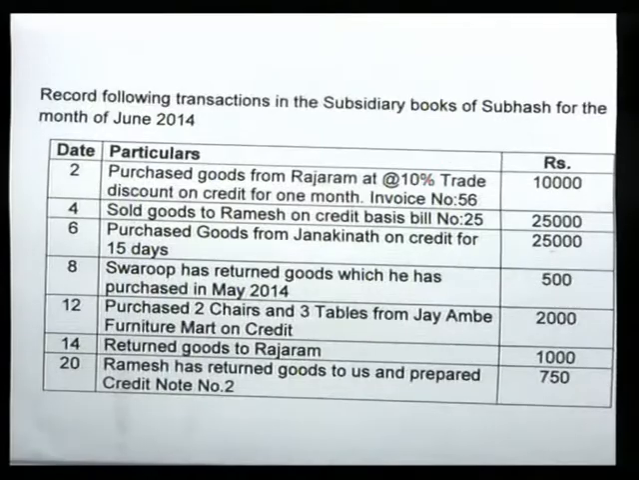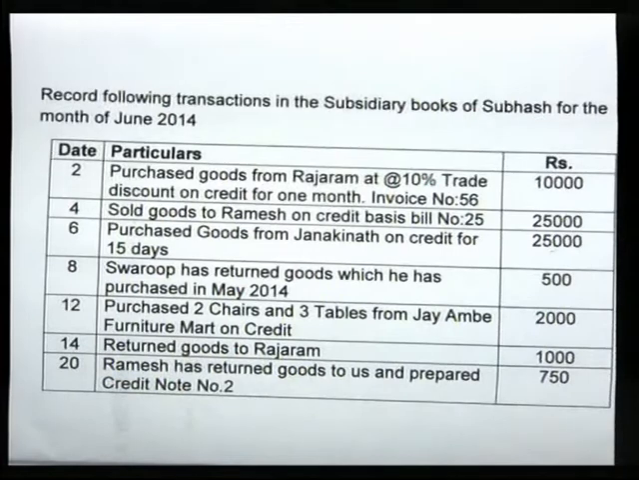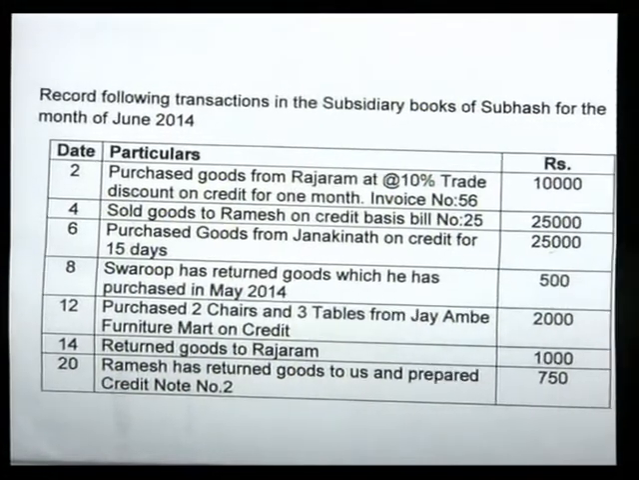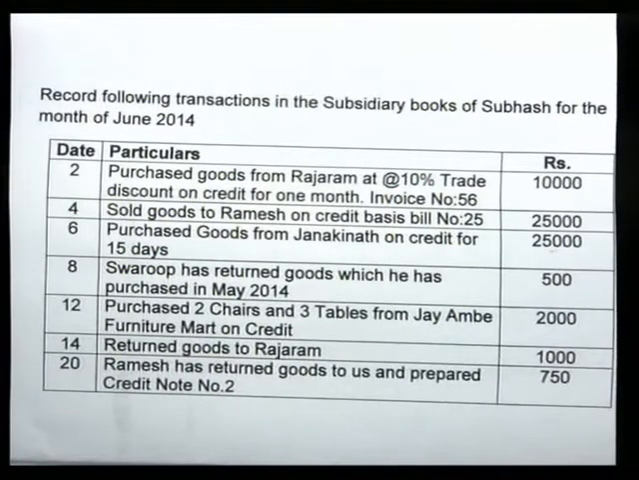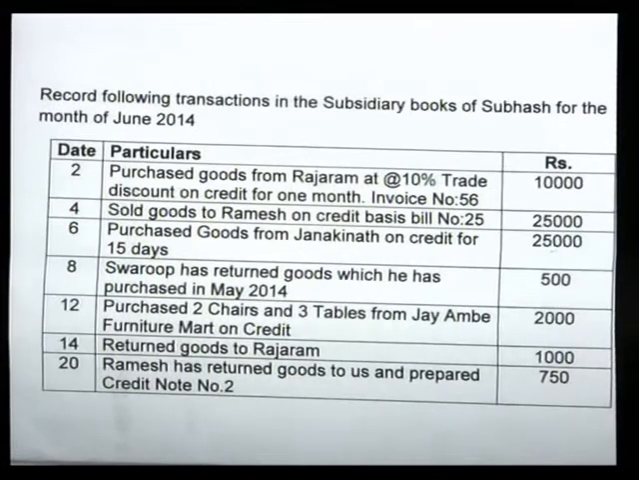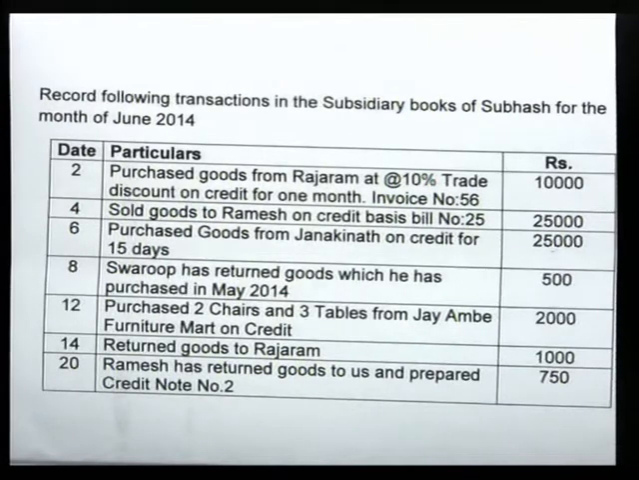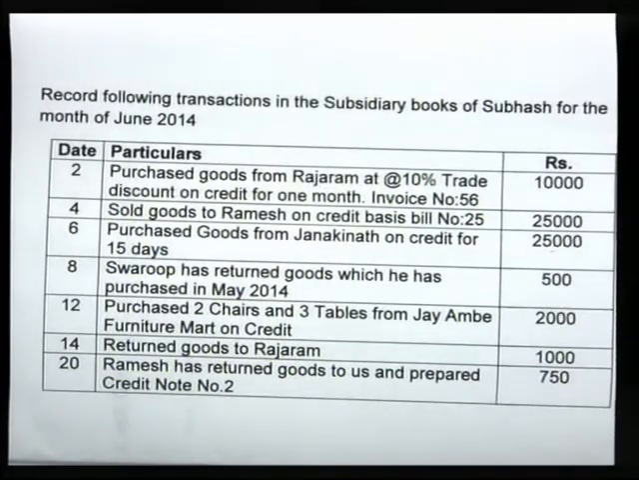Next transaction. Swarup has returned goods which he purchased in the month of May 14. Now this is very important and remarkable: we are recording transactions of June 14. For convenience, he has given the goods back to us in the month of June. It may happen that he purchased at the end of May and returned in June. So we have to mention it in the return book. Swarup has purchased earlier and then he has returned.